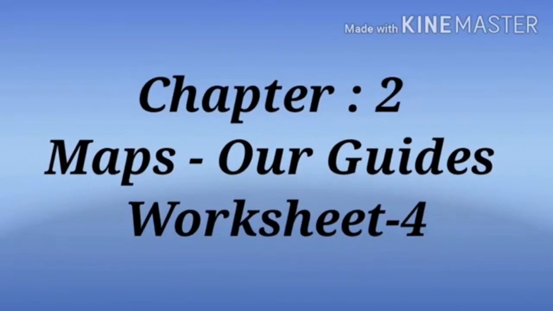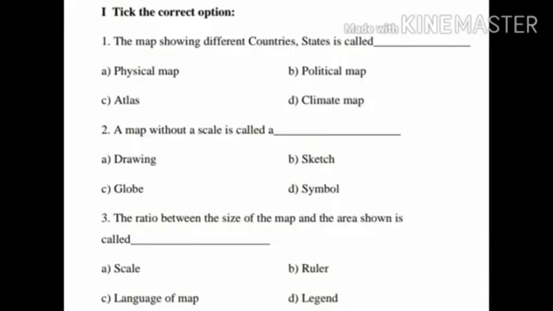Okay children, now I am going to give the chapter 2 maps and globes worksheet revision. Children, first Roman, tick the correct option. First question, the map showing different countries, states is called dash.